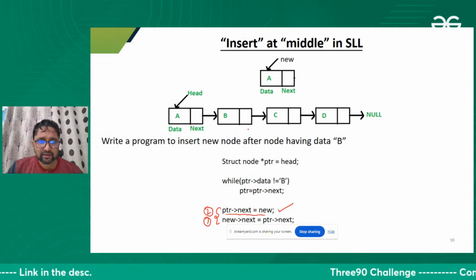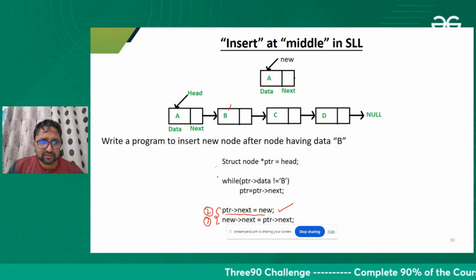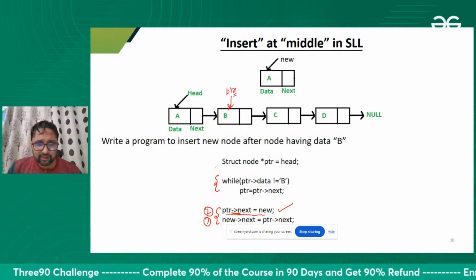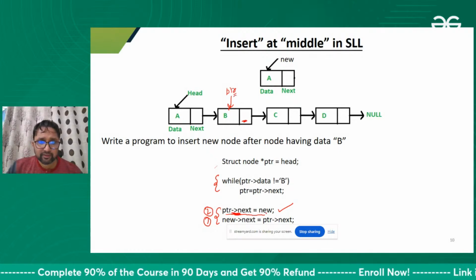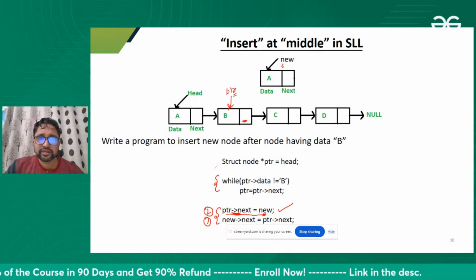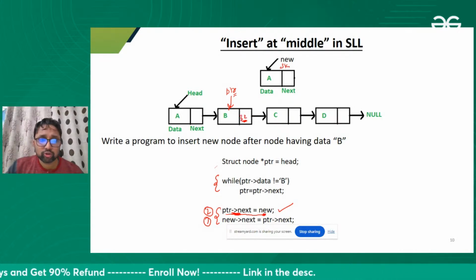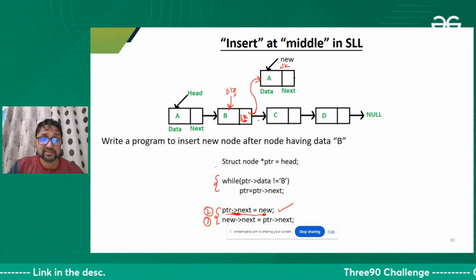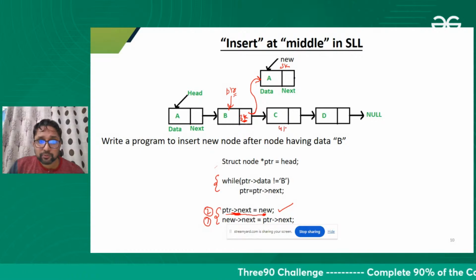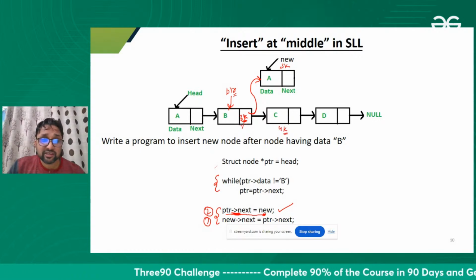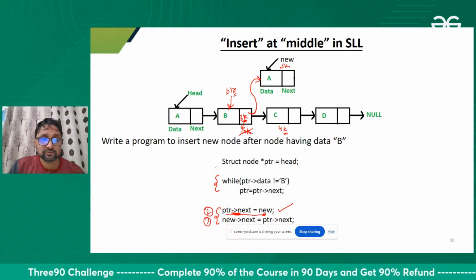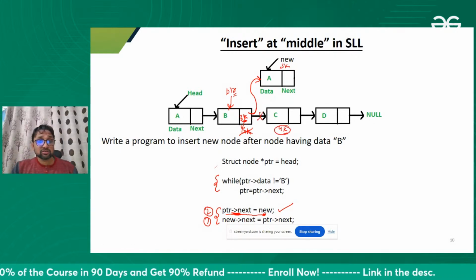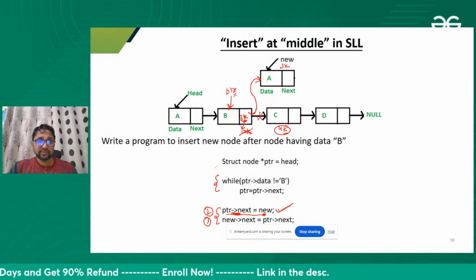So our ptr is here. After this loop, our ptr is here. In ptr next, at this place, we are storing the address of the new node. Let's suppose that is 3k. We are storing 3k here. The moment we store 3k here, this is linked with this. The address of this node, let's suppose that was 4k, was here earlier. That is lost. Now we don't have this address at all. The moment you execute this statement, this link is lost.